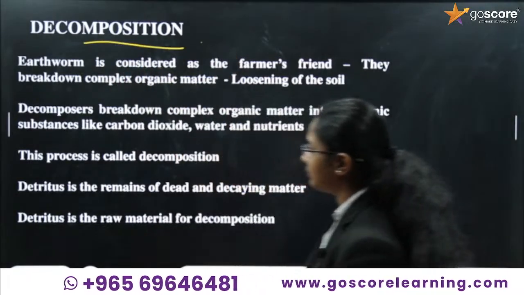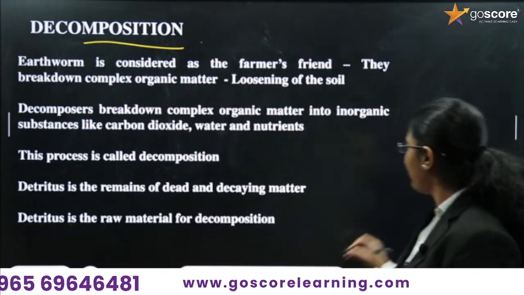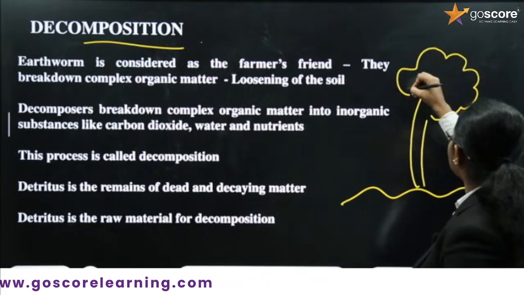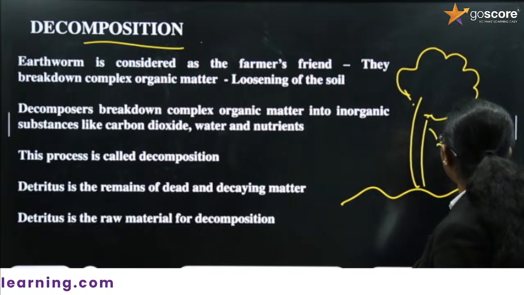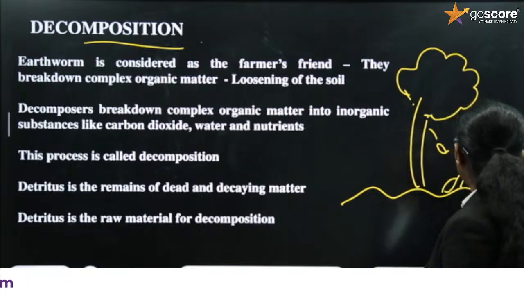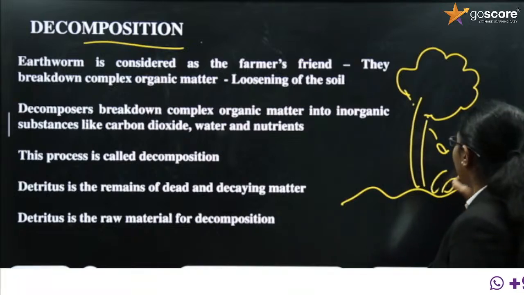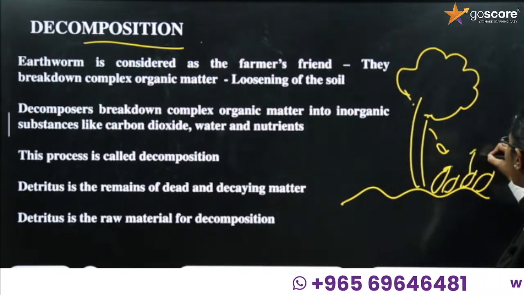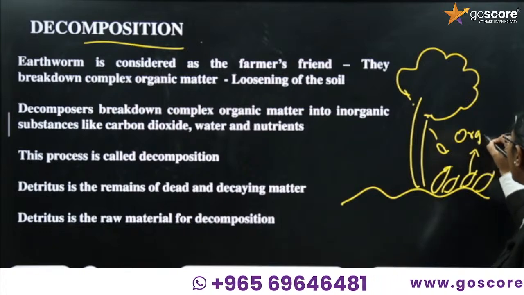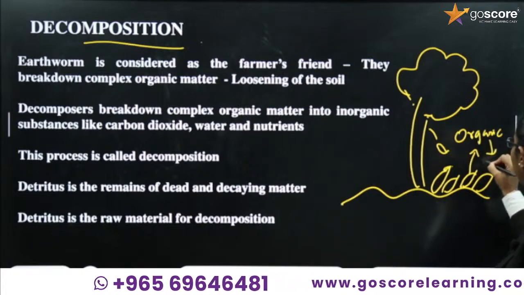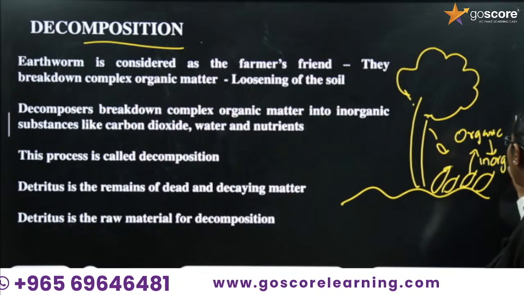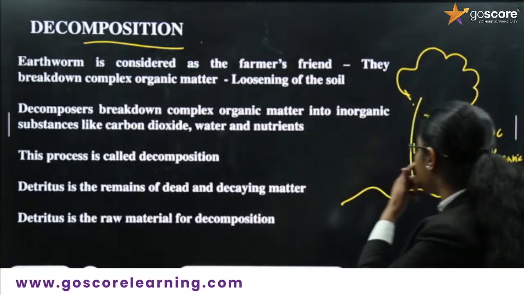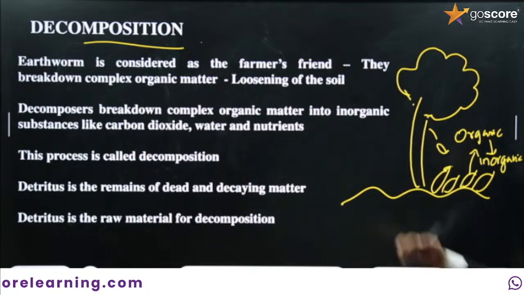What is decomposition? Simple, right? If you are drawing, this is the soil and this is a tree. The tree gets older and the leaf is going down, moving over the surface of the soil. Now the soil is rich in leaf. All this organic matter has to be converted. These organic matters will be converted into inorganic matters. That conversion of organic matter into inorganic matter is known as decomposition.